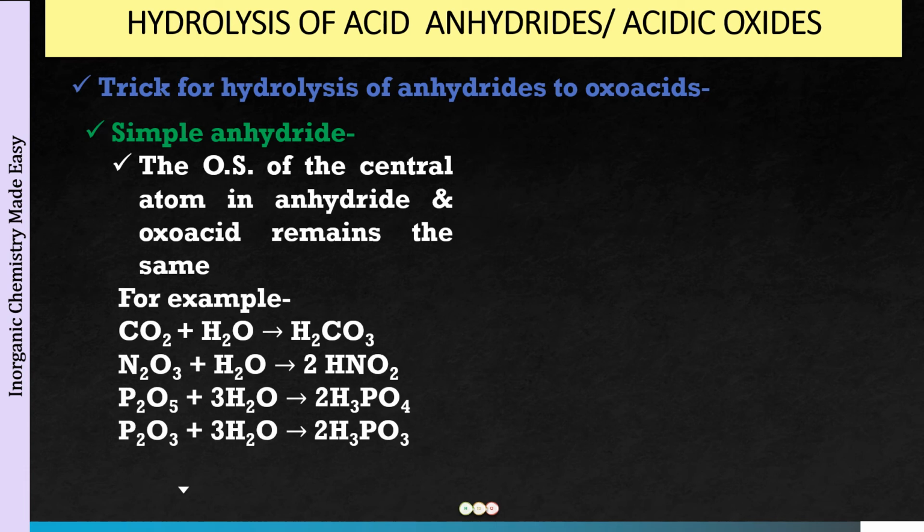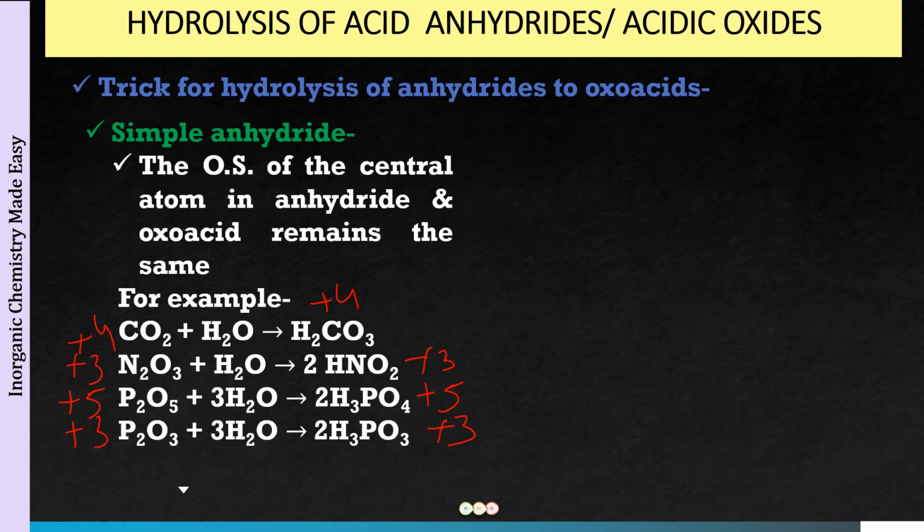For example, carbon dioxide will have carbon in +4 oxidation state, and in carbonic acid also it will be +4. N2O3 +3. Here also HNO2 is going to be +3. P2O5, phosphorus, +5. In H3PO4 it will be +5. P2O3 plus water, you will get phosphorous acid, +3 oxidation state. So the oxidation state remains the same.